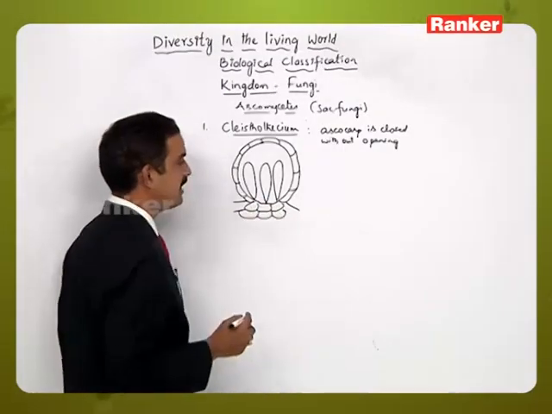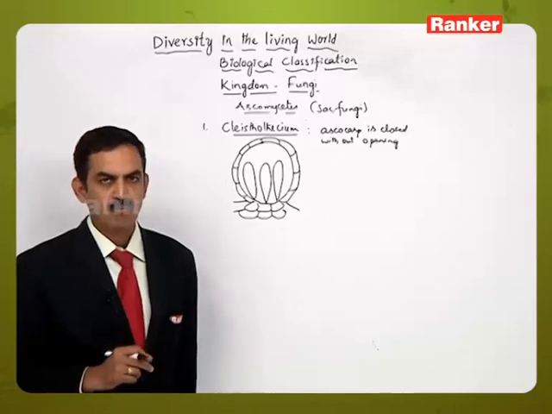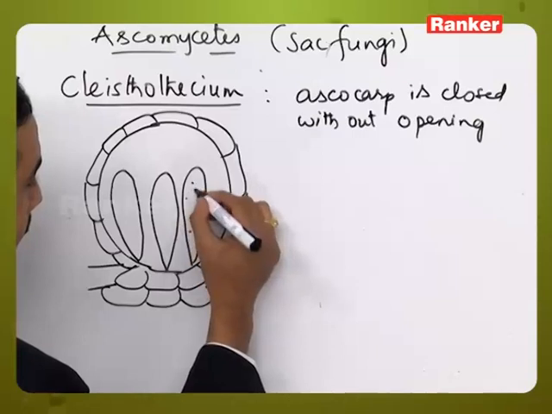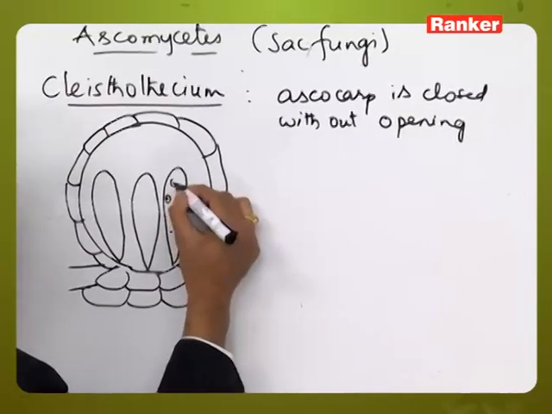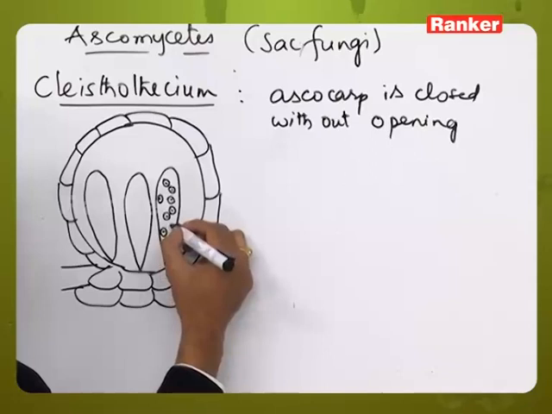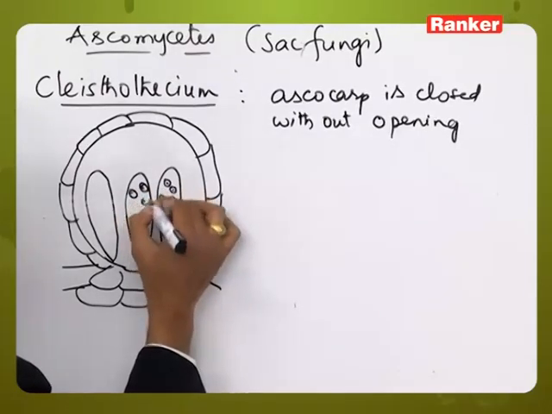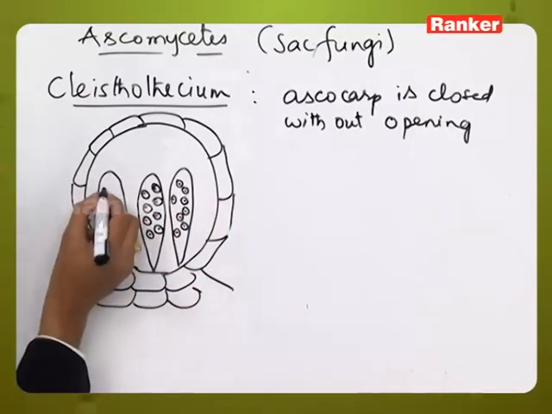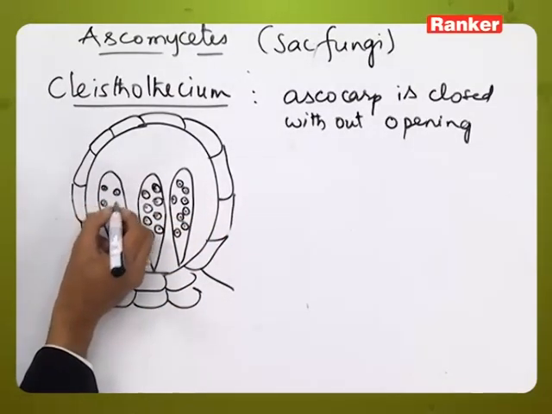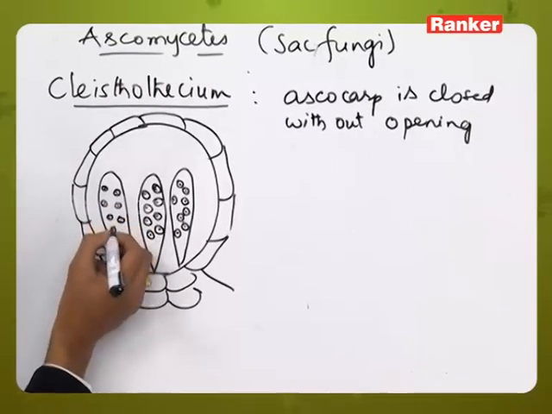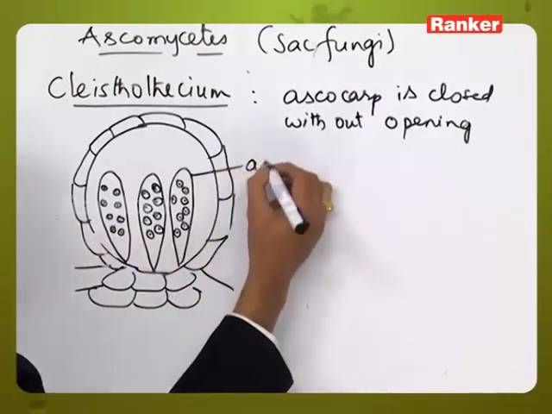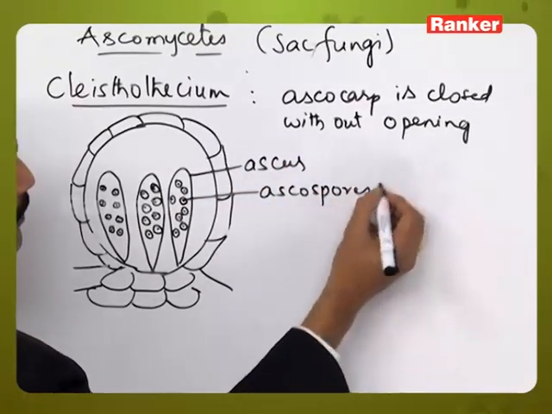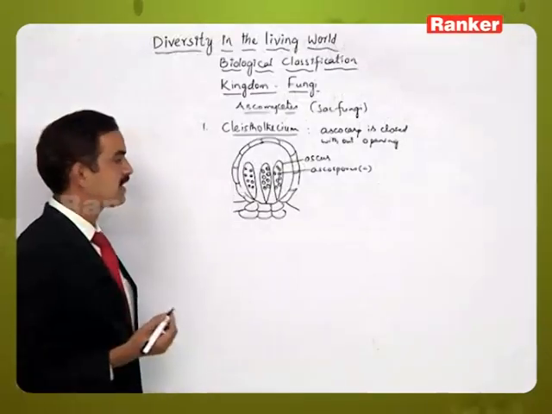Along with the asci we can see some sterile hair structures called paraphysis also, and each ascus will contain ascospores. Meiosis will occur inside the ascus, resulting in haploid ascospores. So this is the diagram of Cleistothecium.